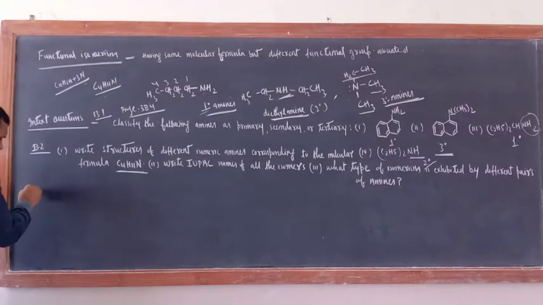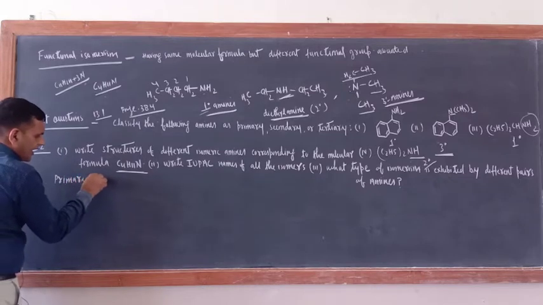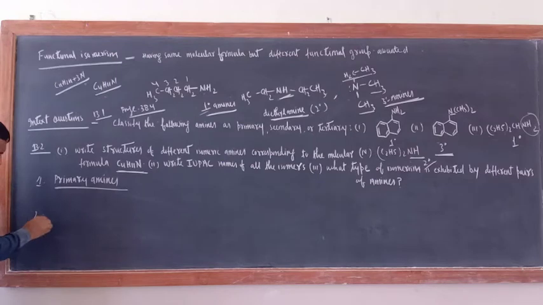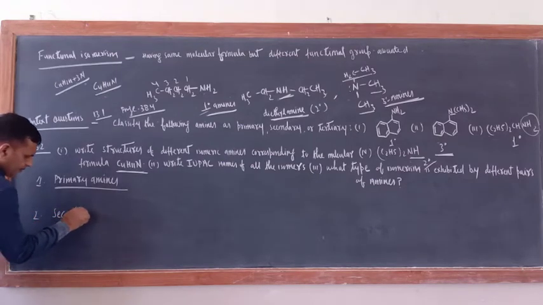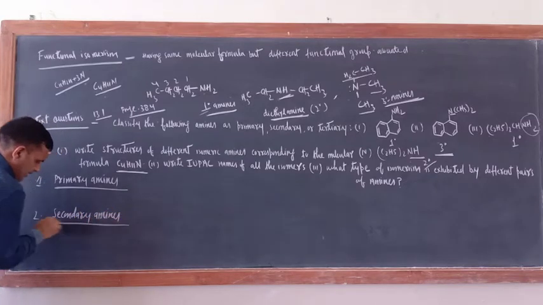The first one is primary amines. Second category, write secondary amines.